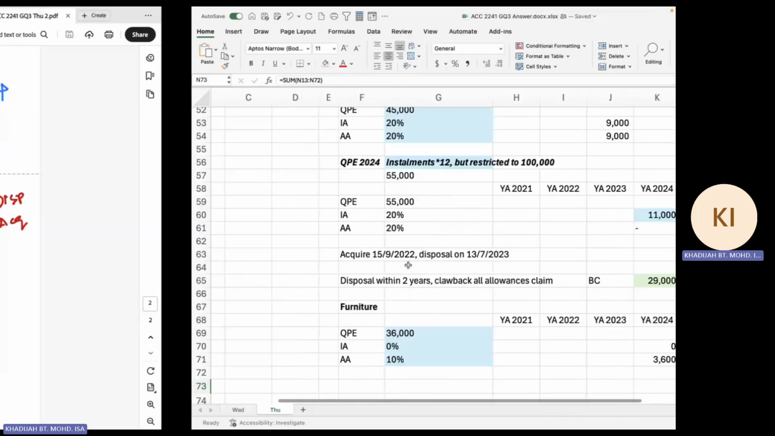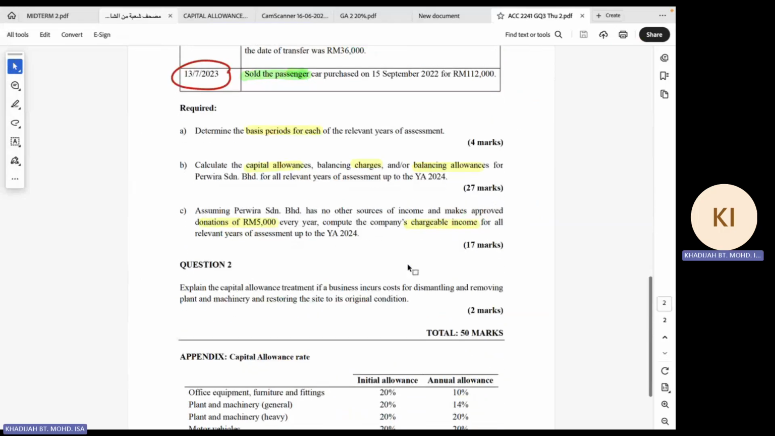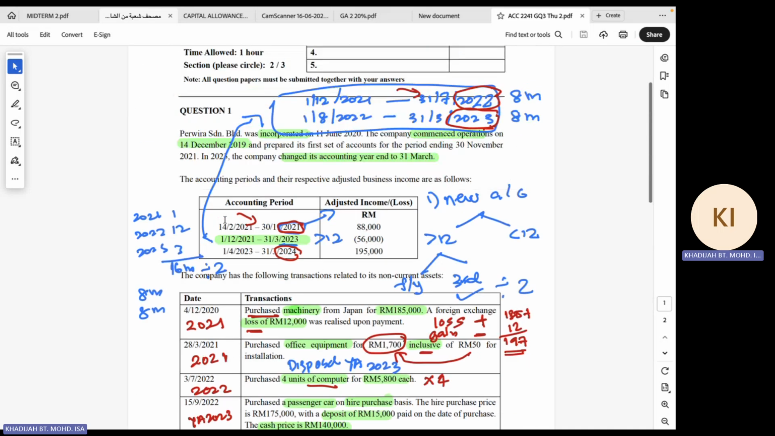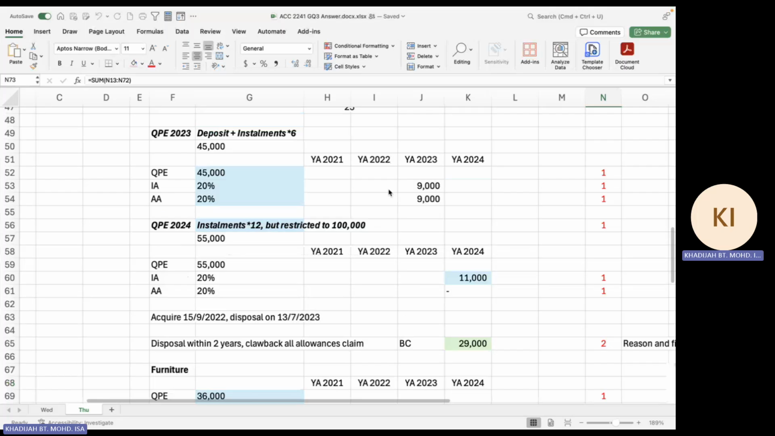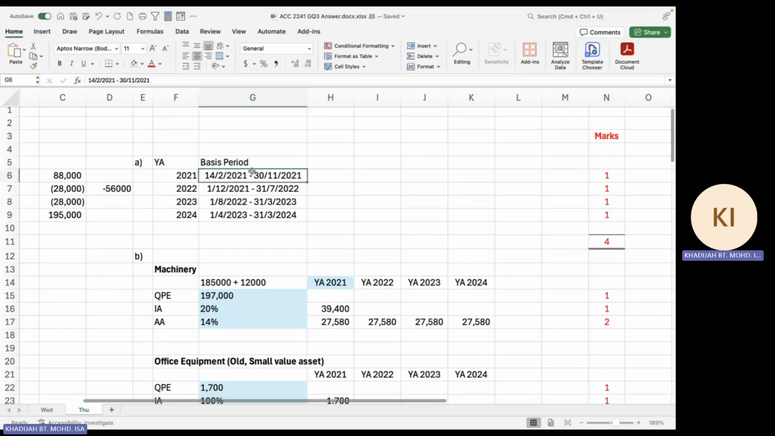On the second part, question B, you have done B, there are 27 marks. And C: compute the chargeable income given the information. At the top here, you were given adjusted income and loss. For the first period, when you have to do adjustment of your basis period, this loss of 56,000 is also divided into two periods.